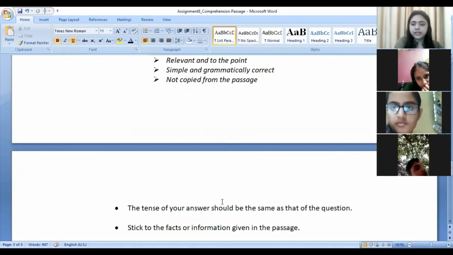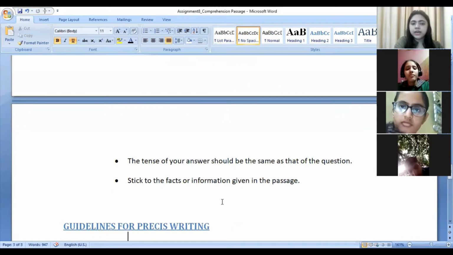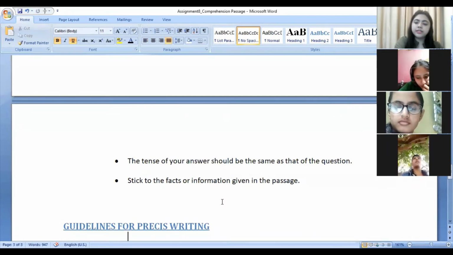Then again, the tense of your answer. See, this is nothing new. You already know. I've already told you the way of writing the answers in your literature paper, right? So when the question is asked in past tense, you write the answer in past tense. When the question is asked in the present tense, you write the answer in the present tense. Arav, pay attention. Later on, you people make a lot of blunders. So comprehension seems easy, but it isn't. Okay, it can prove to be tricky also if you don't know the way of writing down the answer.